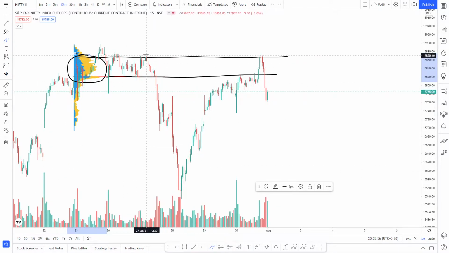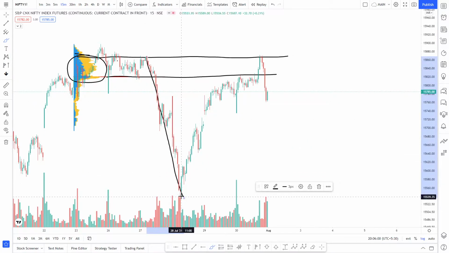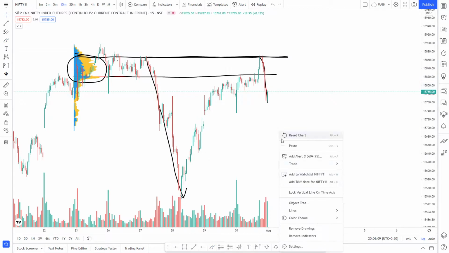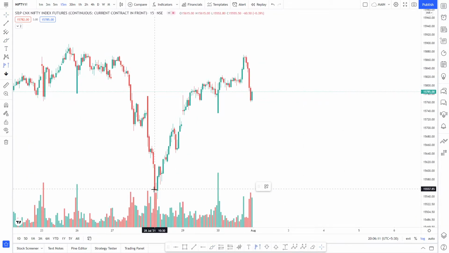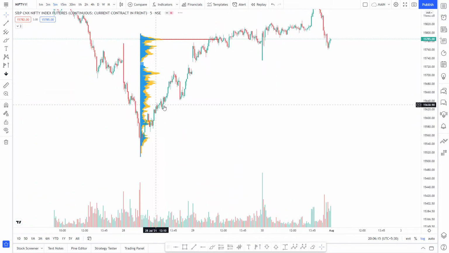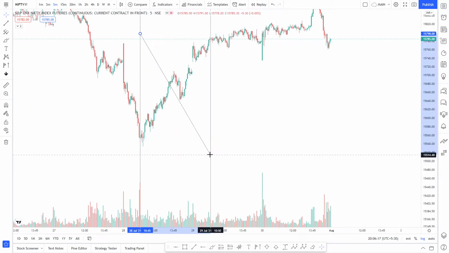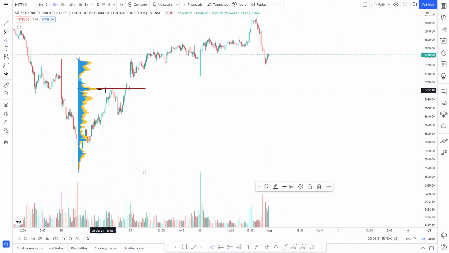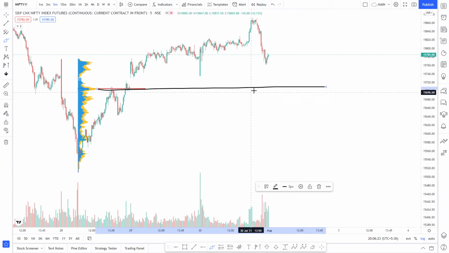And also one important point is that the sell-in began from this point. So usually such a point acts as a resistance, and then we got a sharp downside movement. Now if we use the volume profile for all the up movement here, let's go on the 5-minute chart, something like this. So now we have our point of control here, which is near